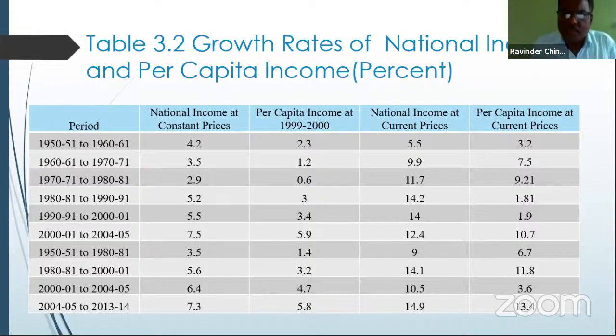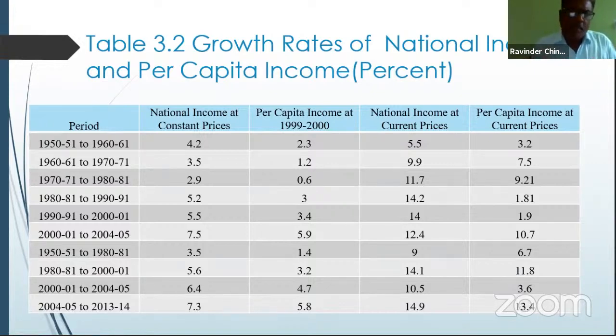the national income level. You may see that the per capita income is 2.3, 1.2, 0.63, and the national income was 4.2, 3.5, 2.9, 5.2, like this. It keeps changing over the years, but the corresponding change is not seen in the per capita income level, because of the impact of the growth of population.